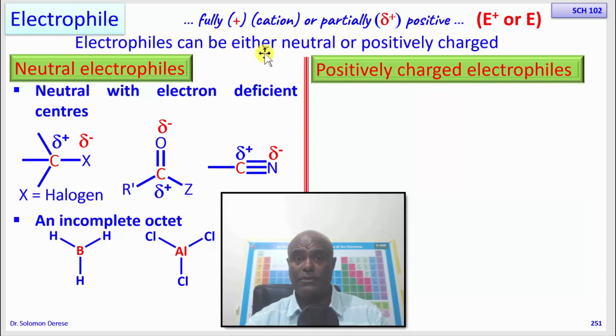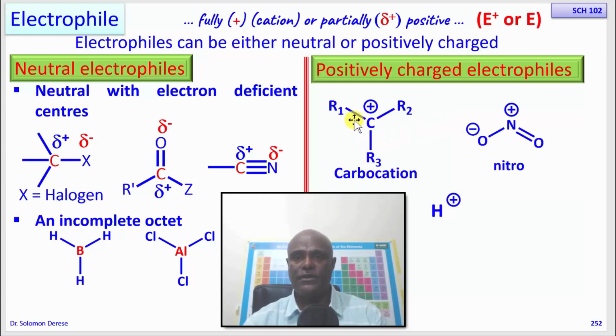So there are two types of electrophiles, neutral and positively charged. The neutral ones are those that have a polarized bond, and those that have an incomplete octet. The positive ones, of course, any carbon or atom that has a full positive charge is an electrophile. So it can be a carbocation. Remember what I told you, a cation is something that is fully positively charged, and carbocations are cations of carbon.